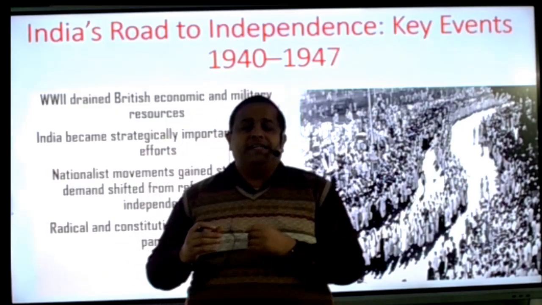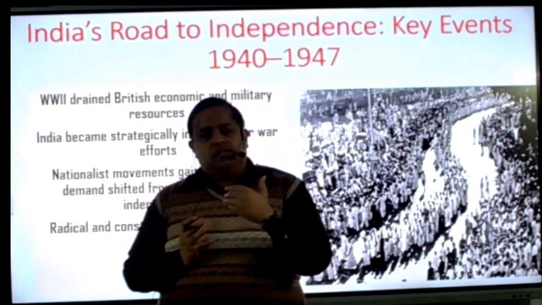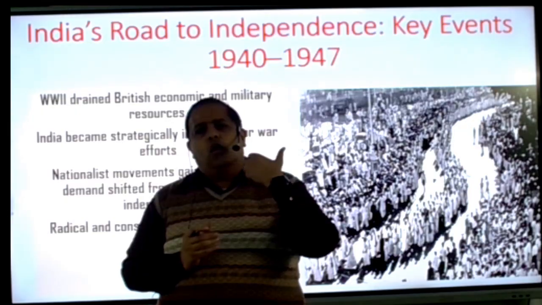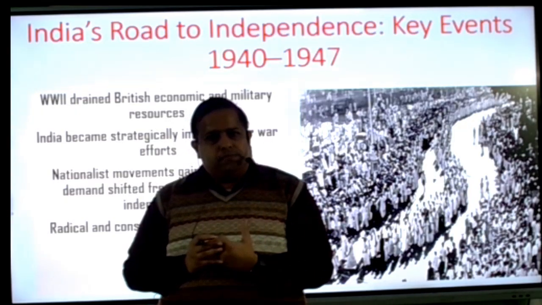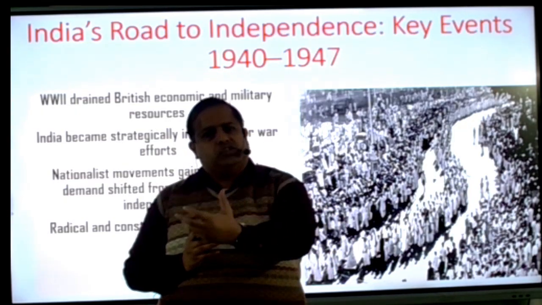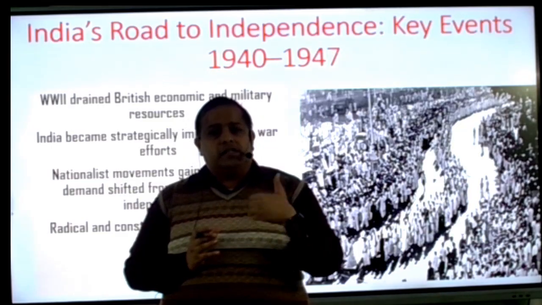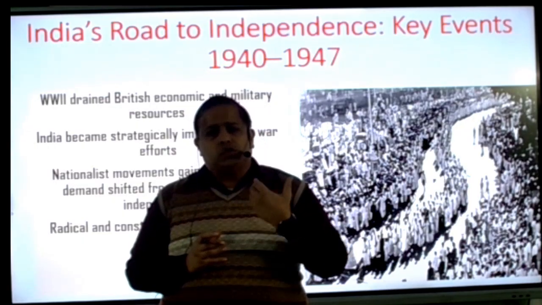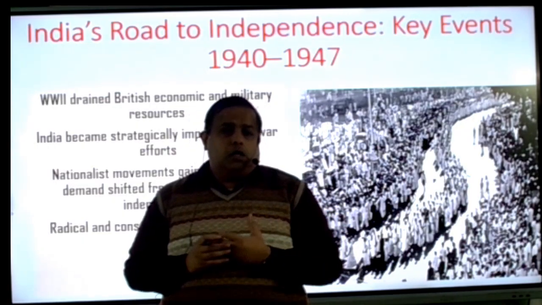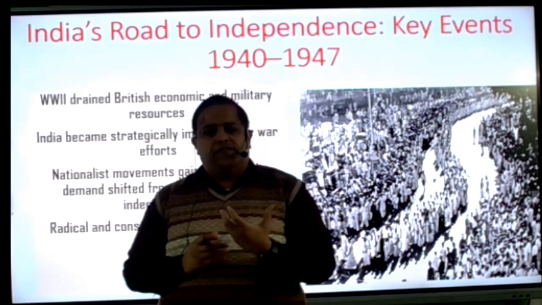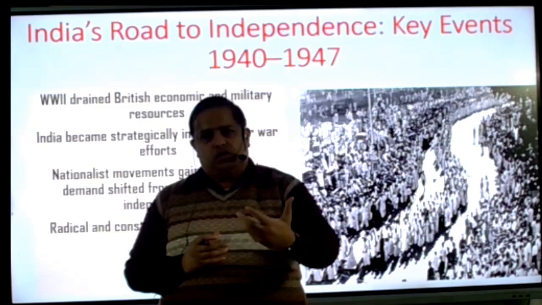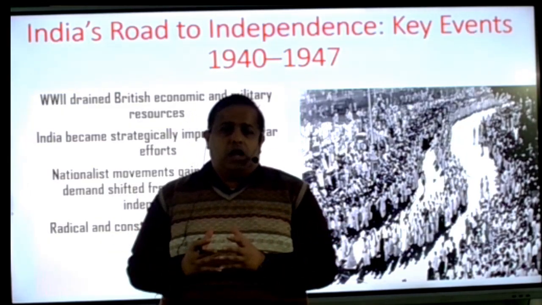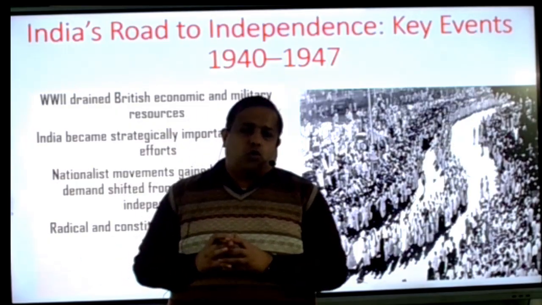Many leaders suggested that this was a war between democracy on one side and fascism and Nazism on the other, so we have to support the Britishers. On the other side, some leaders said we have no issue with the Nazis, because I hope you are aware that when Subhash Chandra Bose reached Germany, Hitler welcomed him and also promised him support.